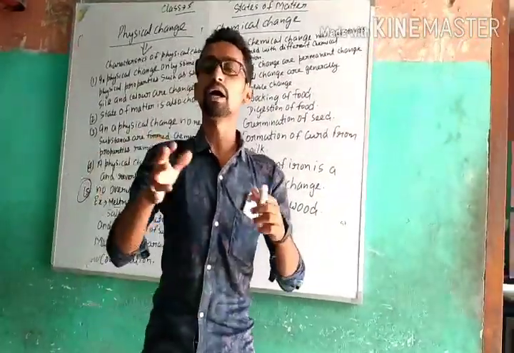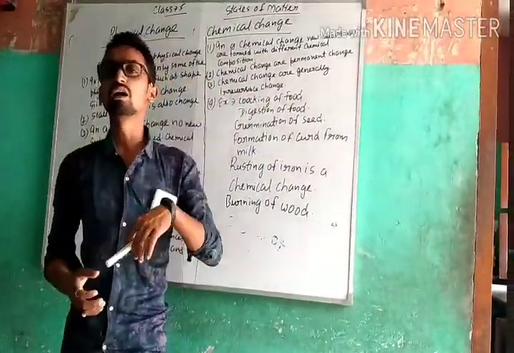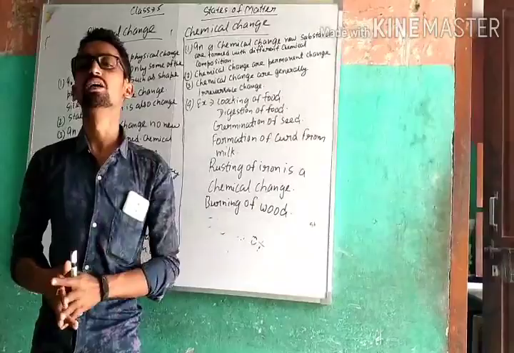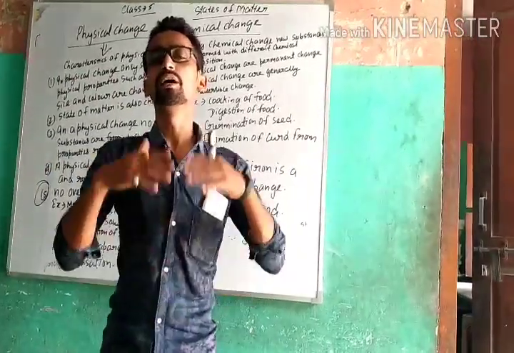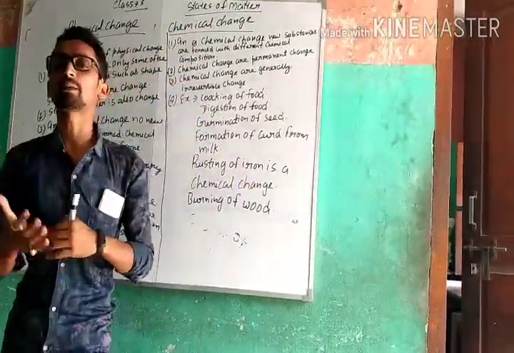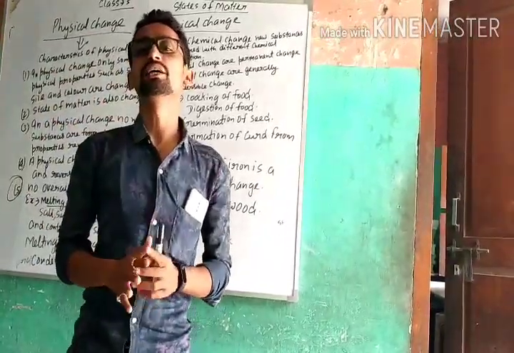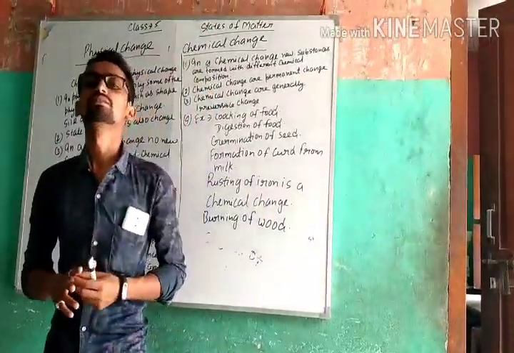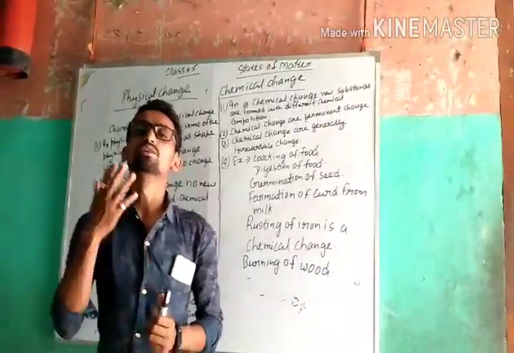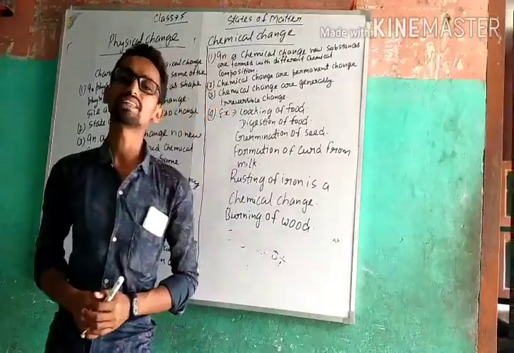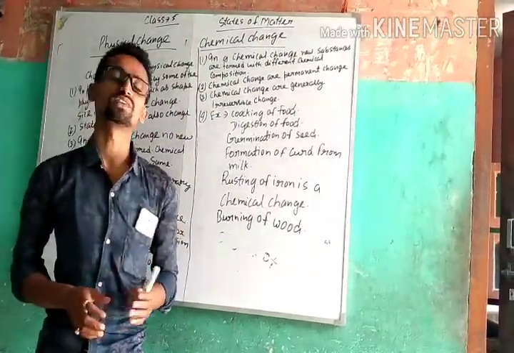When you mix sugar and water to make a solution, no new substance is formed. You can bring it back by reversing the condition. When you heat the solution, the water evaporates and only sugar is left in the vessel. So this type of change is a physical change.